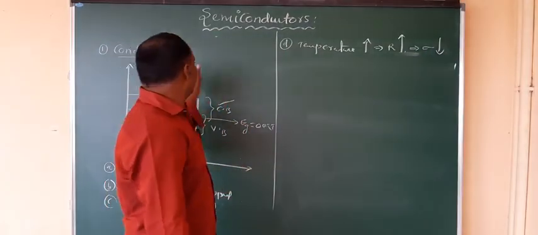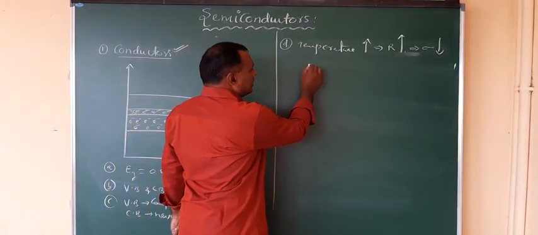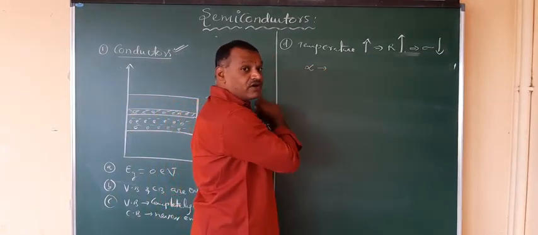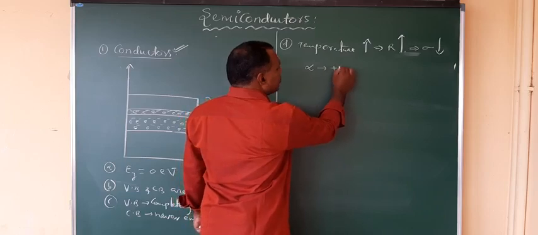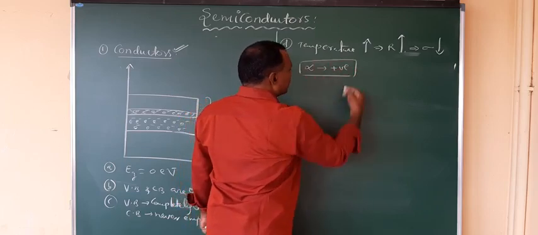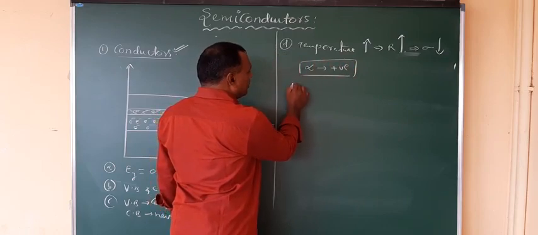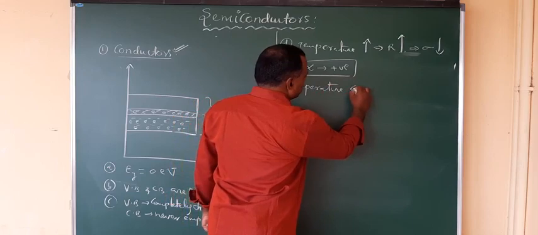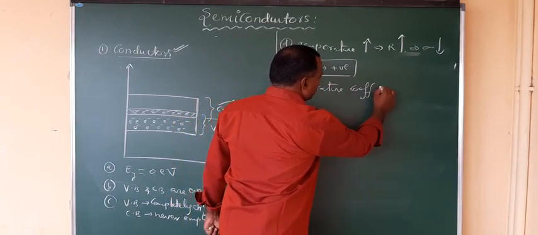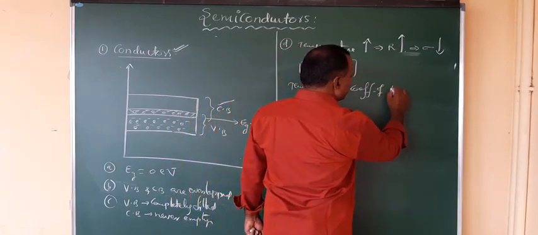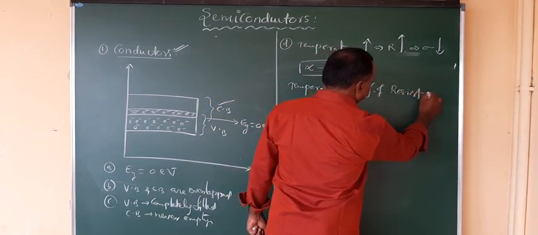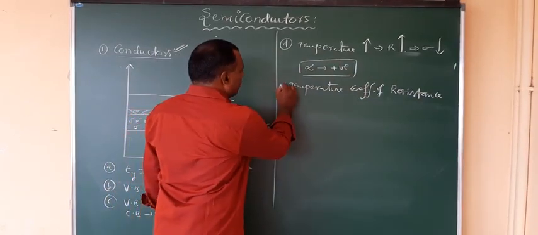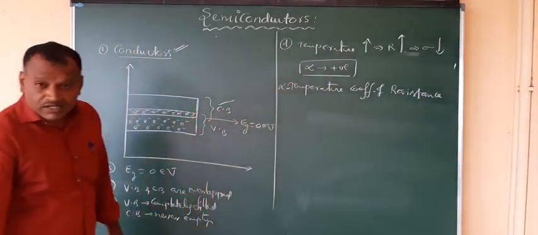And alpha, the temperature coefficient of resistance, is positive for conductors.